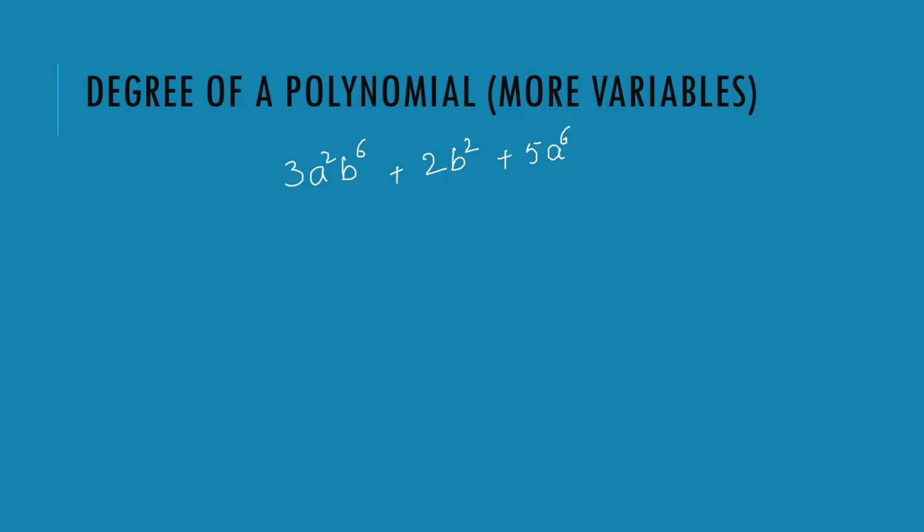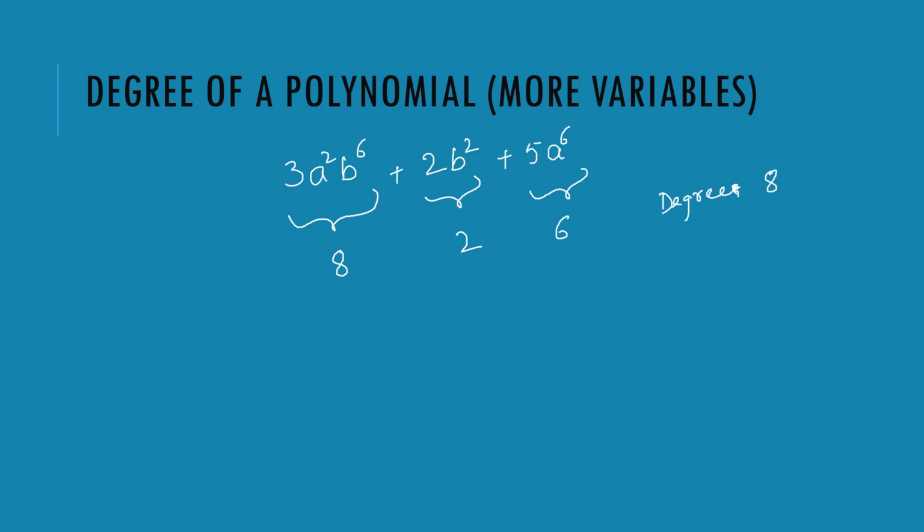Let me tell you once. How will you get the degree of this term? This exponent is 2 and this is 6, so we'll add them up and this will be 8. Now the highest of these is 8, so this is an 8 degree polynomial. You got it?